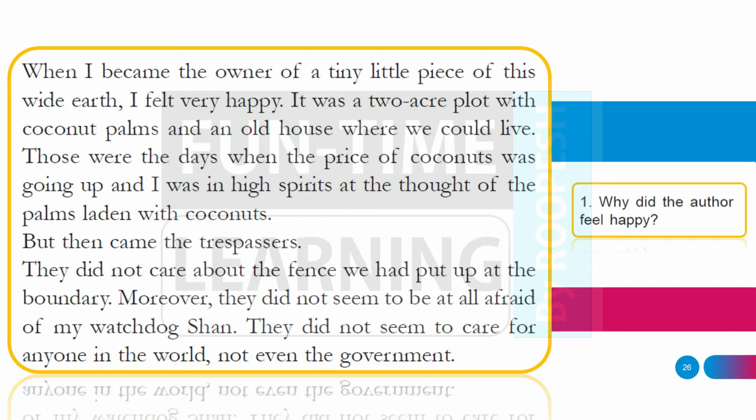So what is this question? Why did the author feel happy? What is the answer to this question? You will find the answer from here.